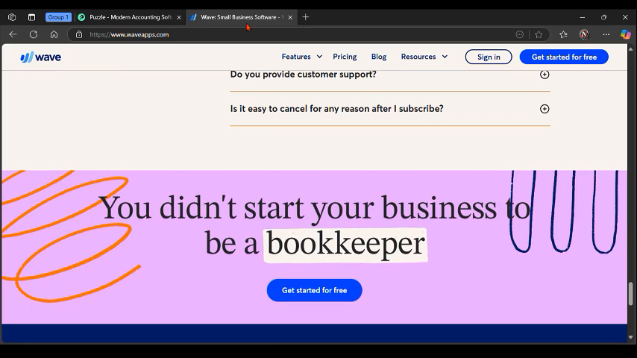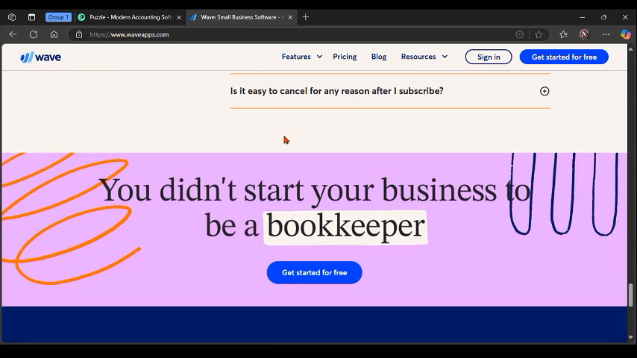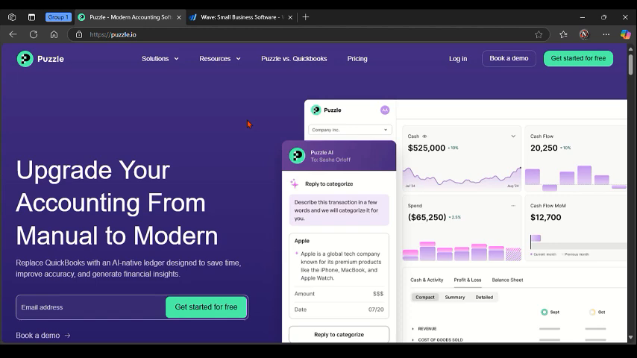Now let's talk about the weaknesses of Puzzle.io. It's not ideal for freelancers or very small businesses. It's also still evolving, with limited accounting features compared to legacy platforms. The price may be too high for low-budget users. So that's just the strengths and the weaknesses of Puzzle.io.